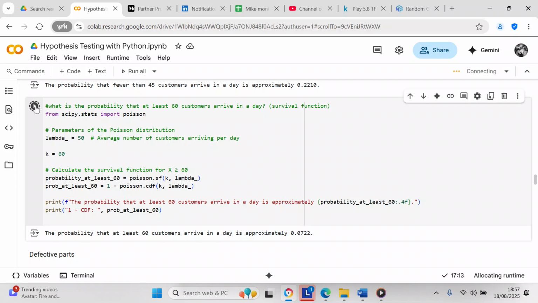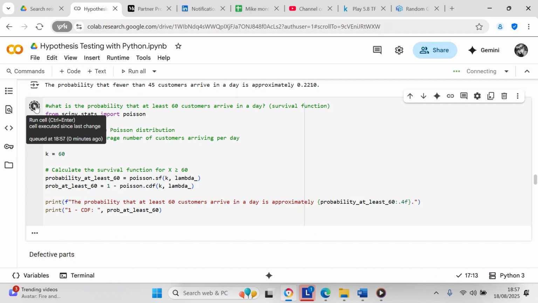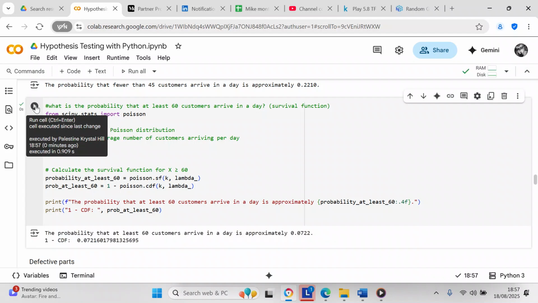I'm just going to run this program again. And then we're going to calculate the probability of at least 60 equals Poisson.sf, brackets k equals 60, comma, lambda_ equals 50.